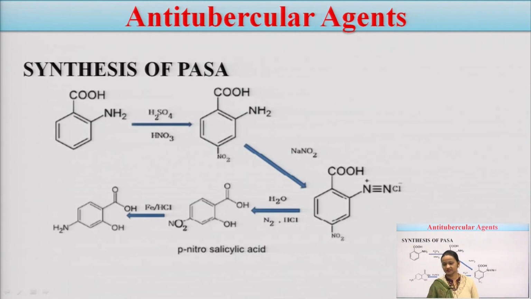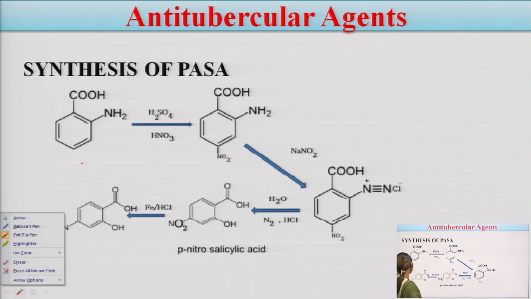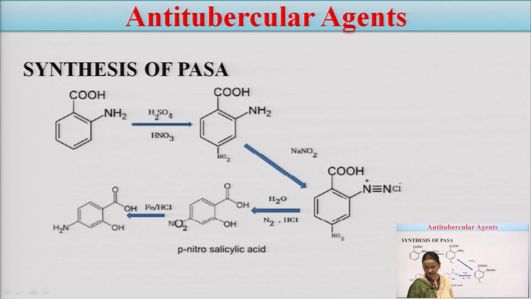Okay. Next, this is the synthesis of PAS, because some of the drugs in your syllabus require you to learn the synthesis. So I have also added this, because the synthesis of para-aminosalicylic acid is mentioned in your syllabus. You can see here how we can synthesize it from aminobenzoic acid, by treating it with H2SO4, then sodium nitrite, then hydrolysis in the presence of HCl and nitrogen, and then reduction. So you can learn from this slide.